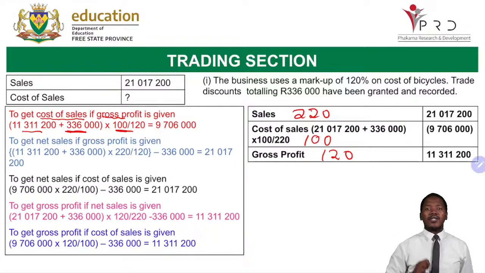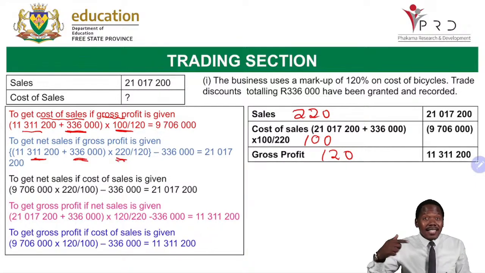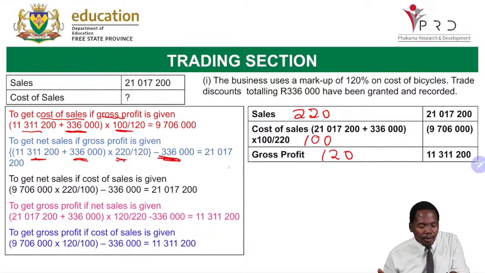Why am I telling you this? So that you are ready for tomorrow. Remember tomorrow, they can ask any of these and give you any of the amounts, okay? Now, for me to get my net sales, if the gross profit is the amount that is given to you, you would again take the 11,311,200, add back the trade discount of 336,000, multiply by, now I'm looking for 220, and then divide by 120. The answer you'll get, you subtract the trade discount,